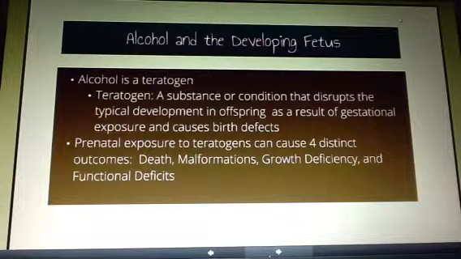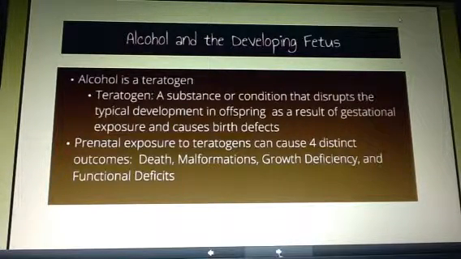Prenatal exposure to alcohol can cause 4 distinct outcomes, and those are death, malformation, growth deficiency, and functional deficits. There are other factors that influence whether or not a child will be born with FASD. Exposure to alcohol is, of course, the main factor. However, you have to also factor in maternal age and health, prenatal care, the condition of the mother's liver, and the baby's ability to metabolize alcohol.